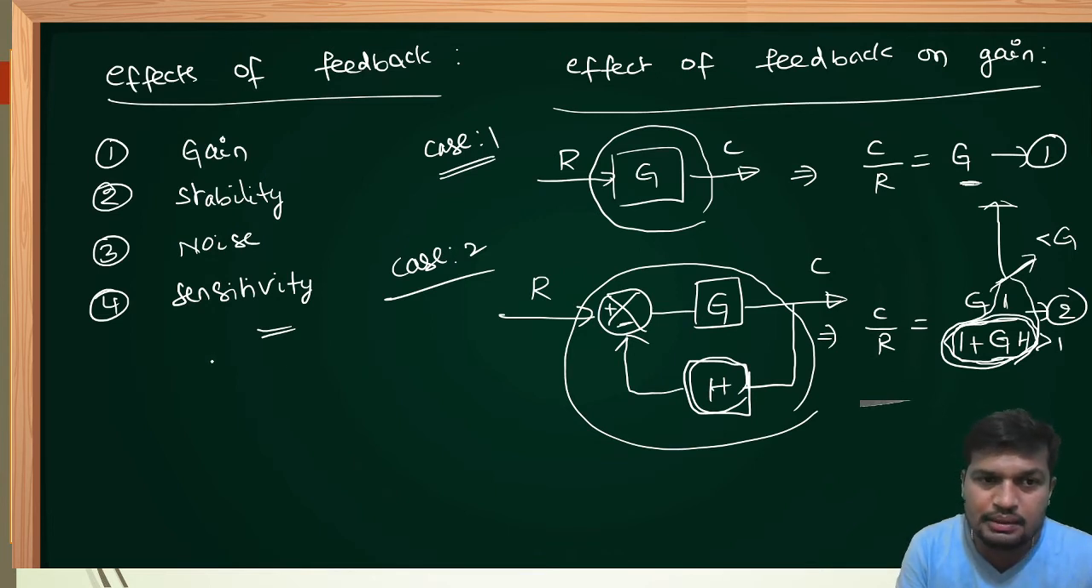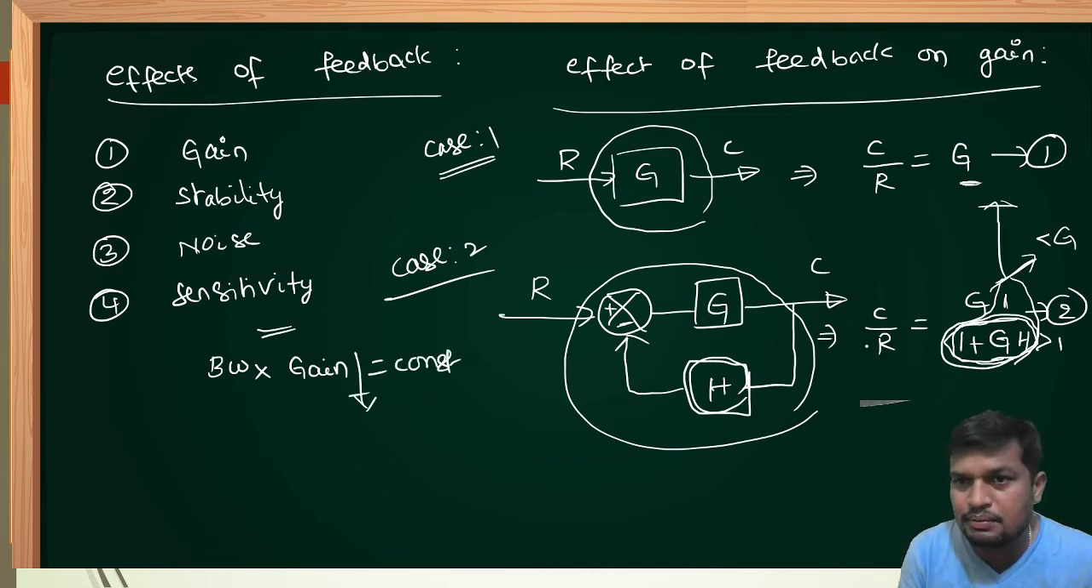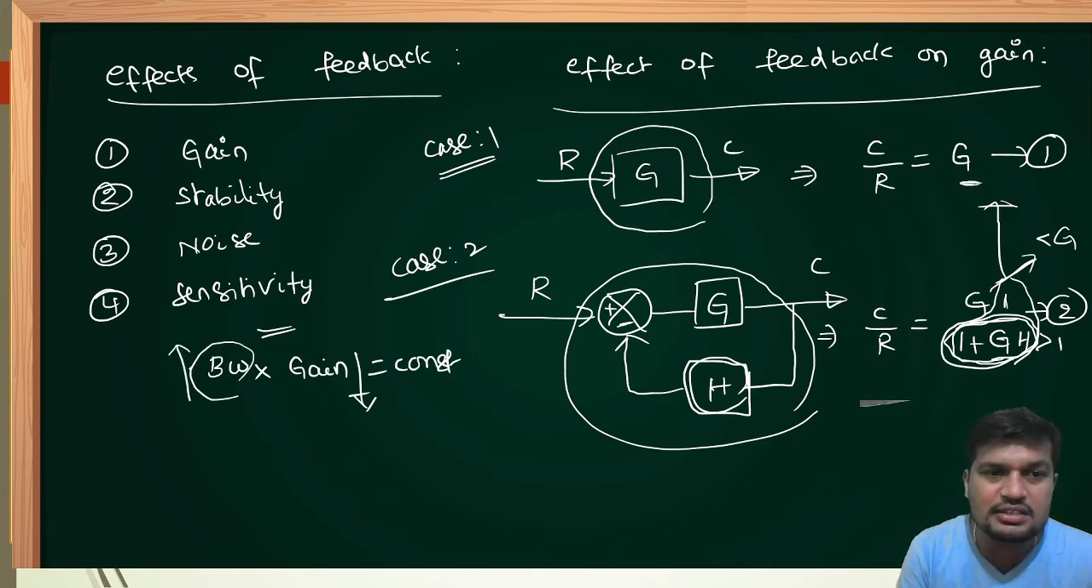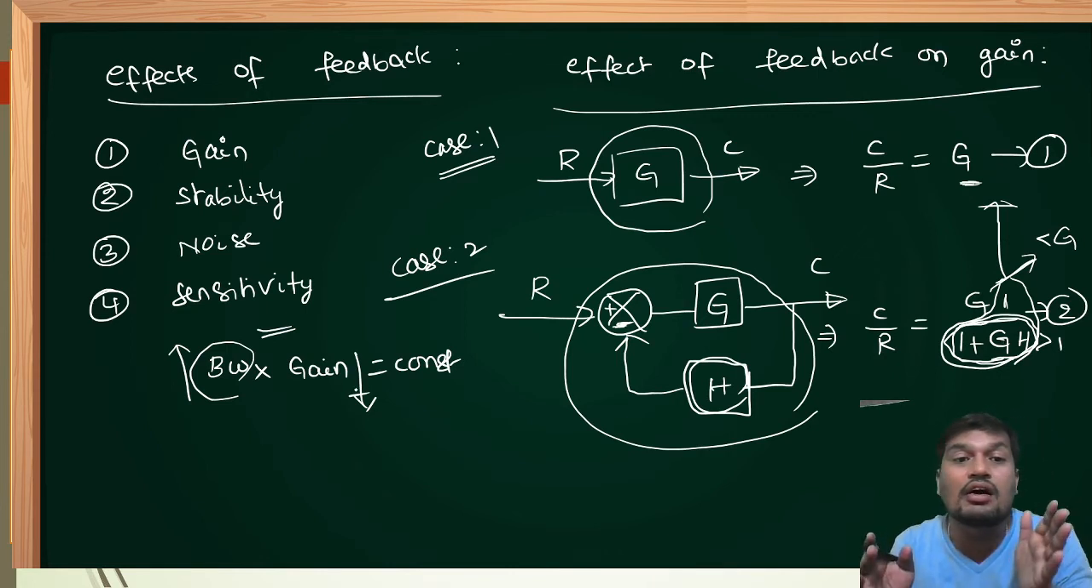Whenever gain is reduced, in basics we discussed that the product of bandwidth and gain is constant, my dear engineers. Whenever gain is reduced by a factor of 1 upon 1 plus GH, in order to keep this product constant, bandwidth is raised by the same factor. Therefore, by connecting negative feedback, bandwidth is increased by a factor of 1 by 1 plus GH. Whenever bandwidth increases, it has a larger frequency range, and the performance of the system will be better. Therefore, we select a negative feedback system compared to an open loop system if we want a large bandwidth.